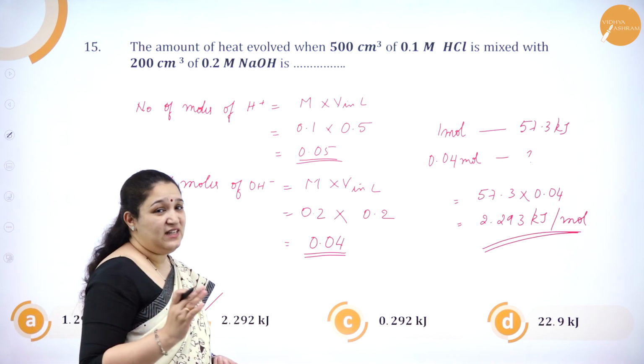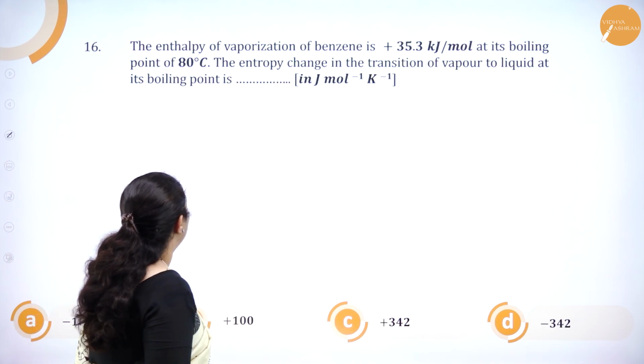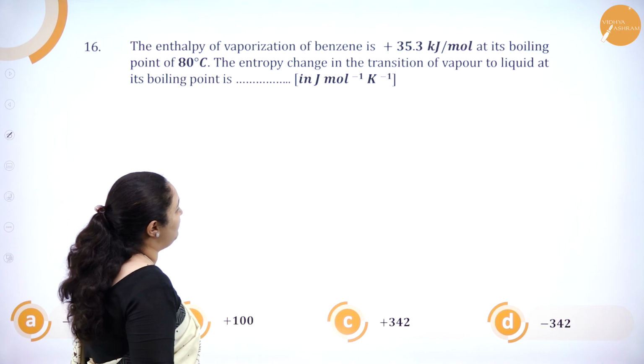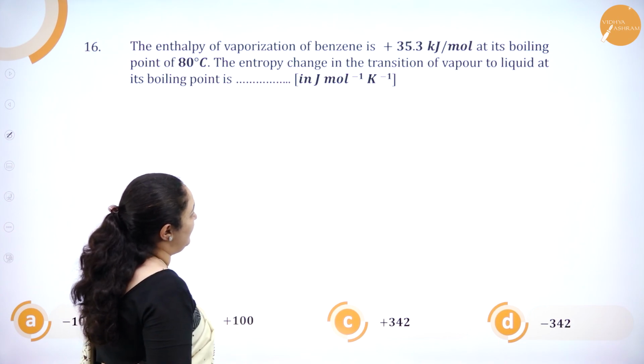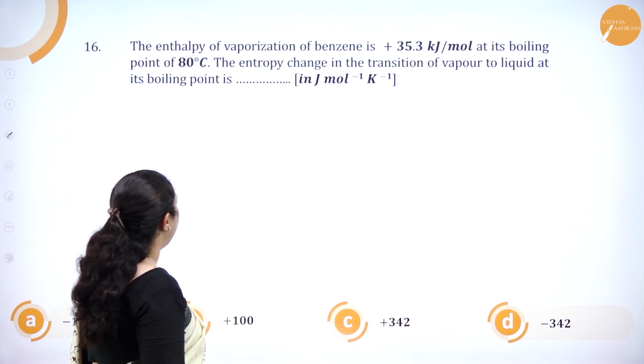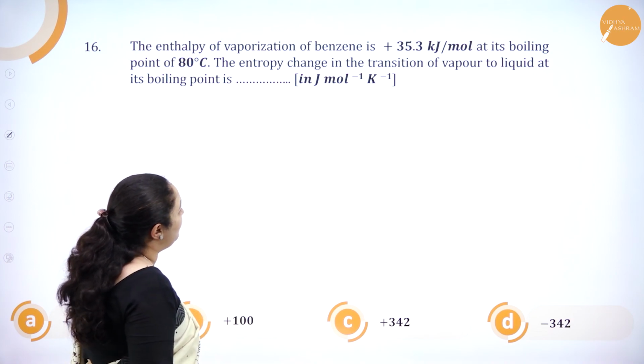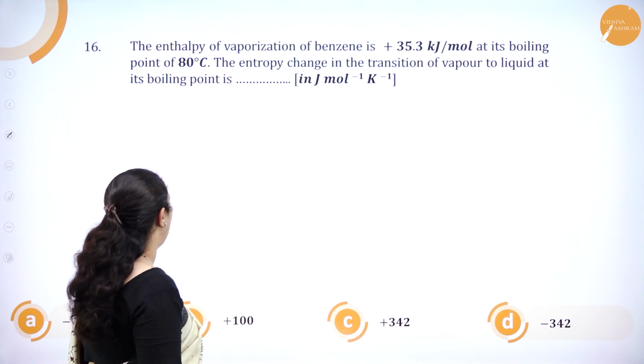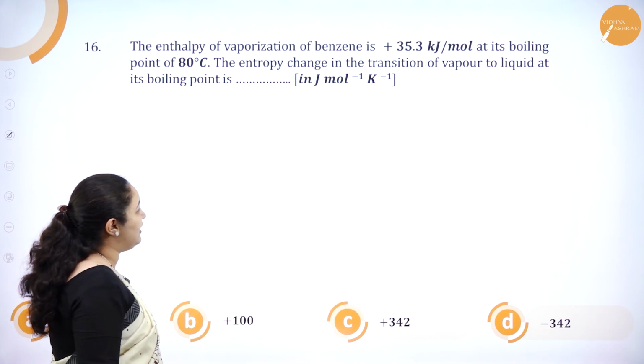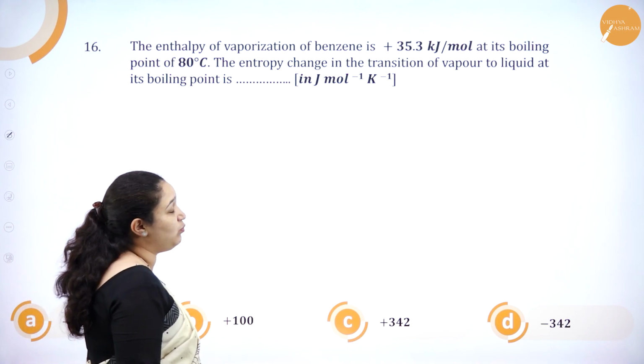We'll see the next question. The enthalpy of vaporization of benzene is plus 35.3 kilojoule per mole at its boiling point of 80 degrees Celsius. The entropy change in the transition of vapor to liquid at its boiling point is dash in joule per mole per Kelvin.